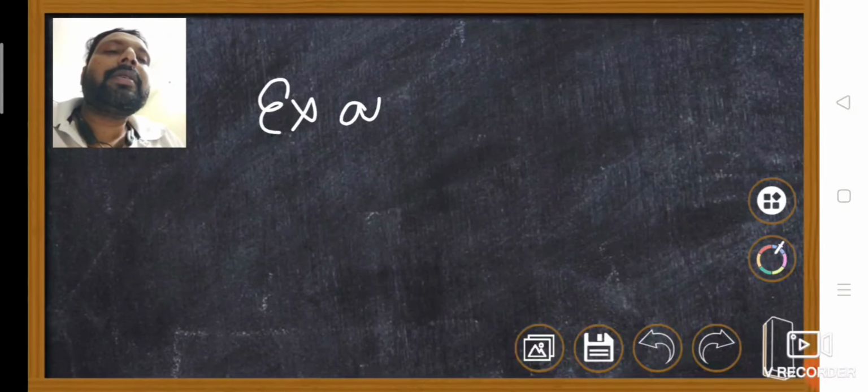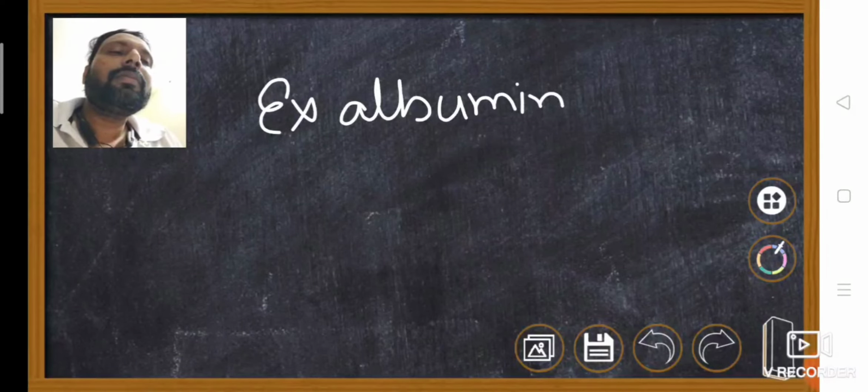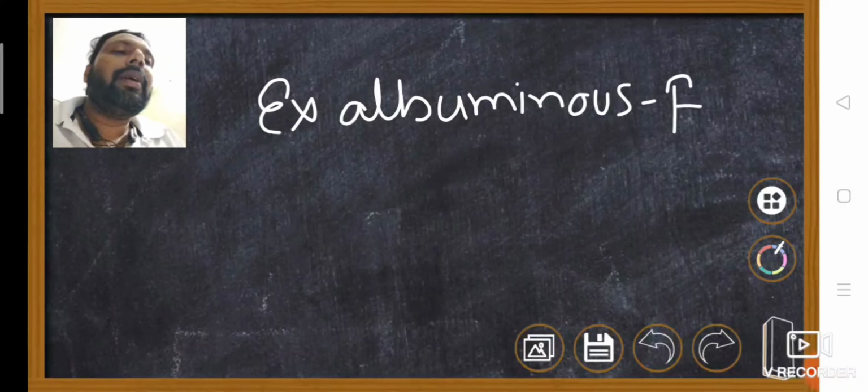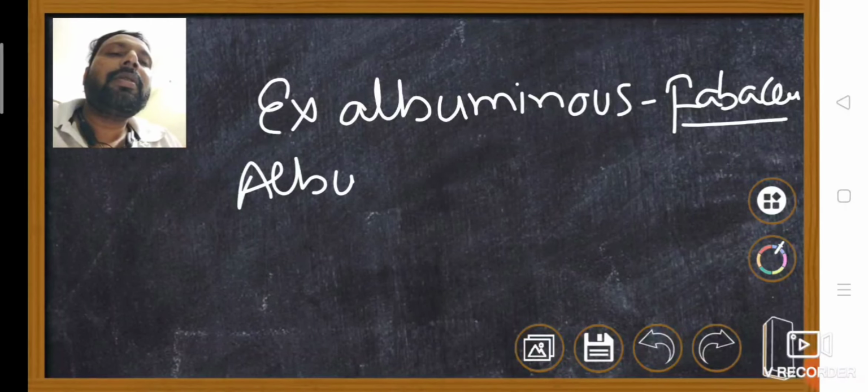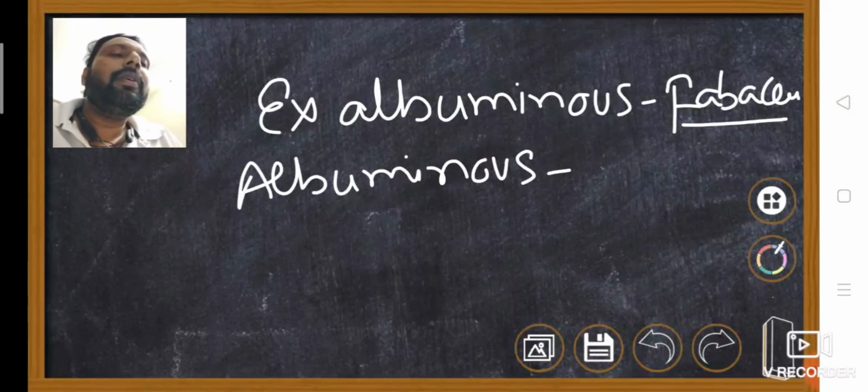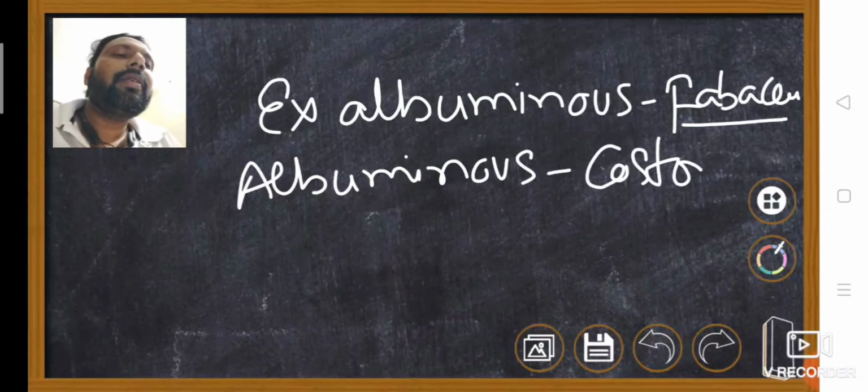Exalbuminous seeds have no endosperm, for example, Fabaceae. Albuminous seeds, for example, castor and coconut.